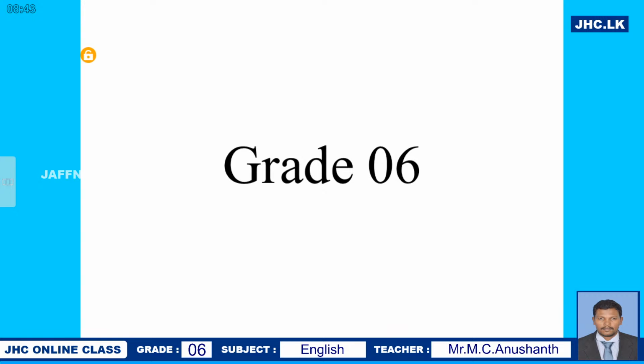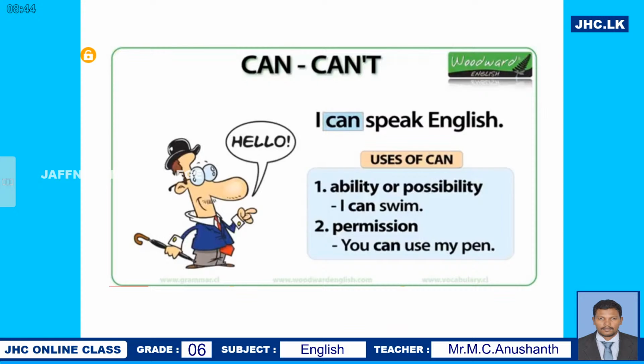In the last class, we learned about a short story, A Little Red Hen. We did some activities and learned some past verb forms. Today is the continuation of Unit 8. That is a very interesting lesson: the use and usage of can and can't.